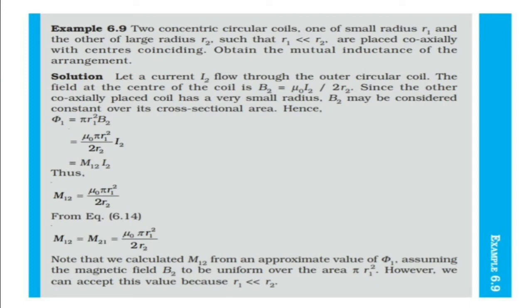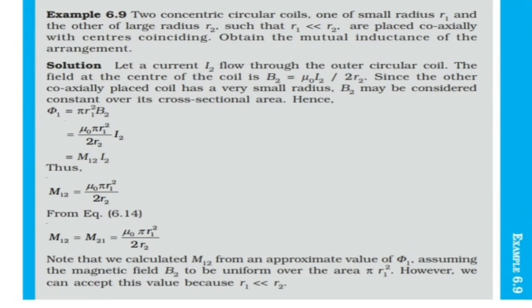So we first assume current I2 is passing through the outer coil, that is the large coil, and it produces a magnetic field at the center which is mu 0 I2 divided by 2R2. We have studied this equation in chapter 4.